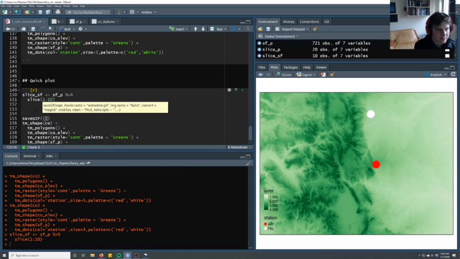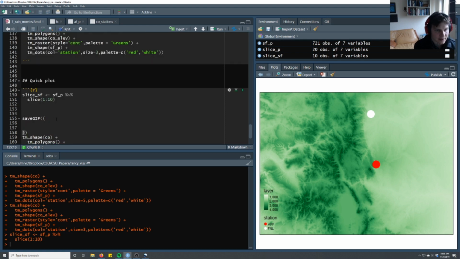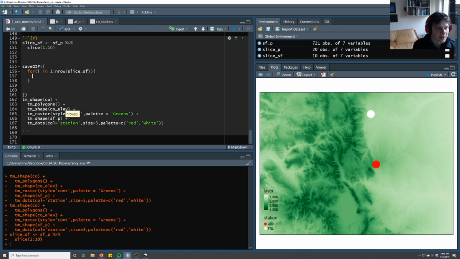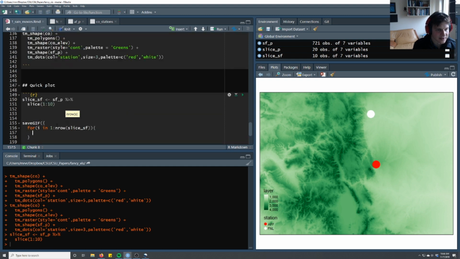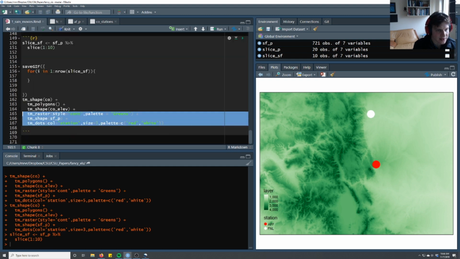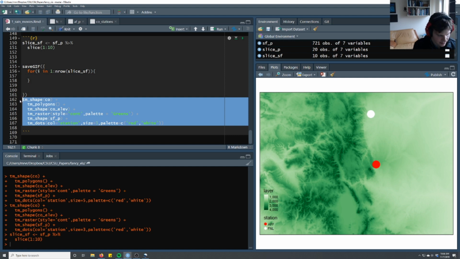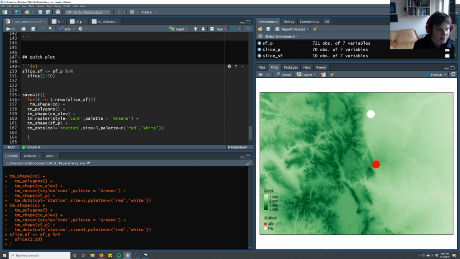And that basically has an open bracket and an open curly bracket. And then inside of that saveGIF call, we're going to have a for loop. So for i in 1 to nrow of slice SF. So that's going to be just 1 through 10. We're going to basically plot only the dots when there is data. So now we copy this and we plot it in here.